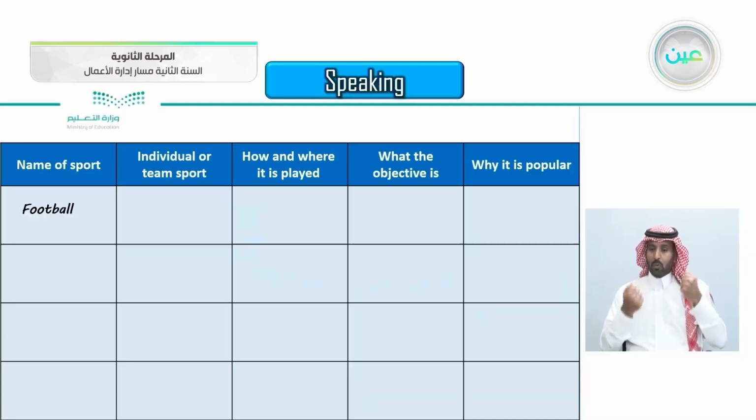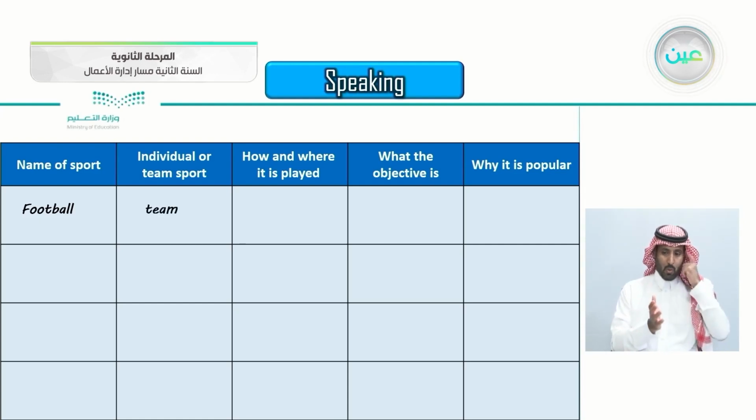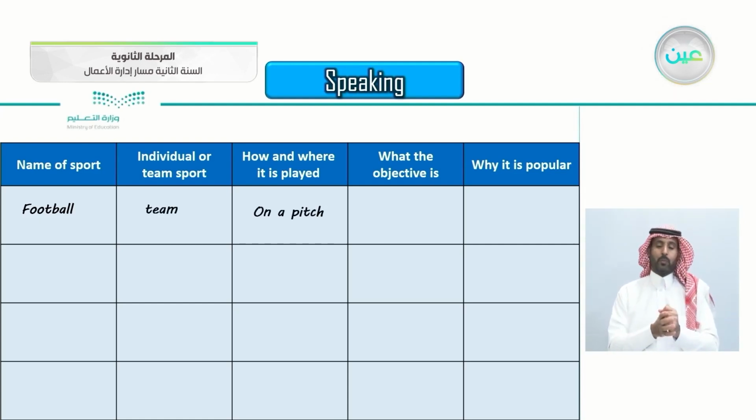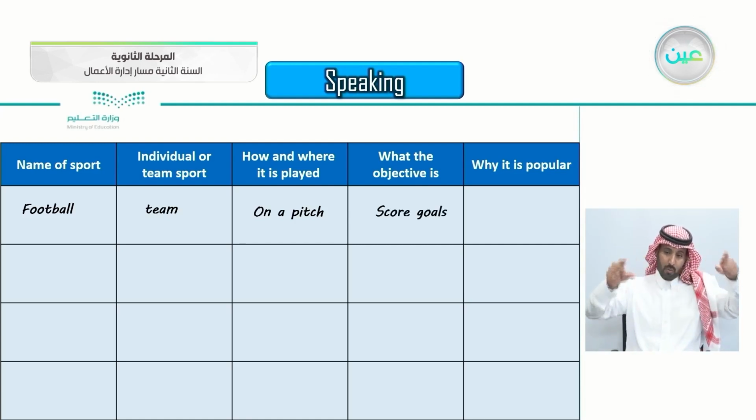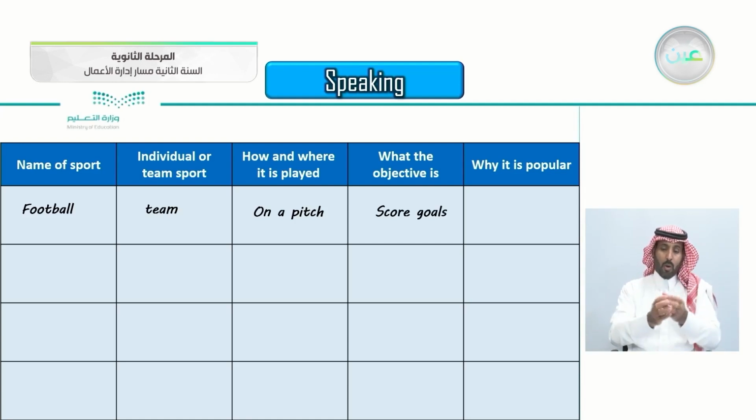For example, I chose the first one, of course, football, and we all know that it's a team sport and it's played on a pitch. They play on the football pitch, the field, of course. What's the objective? Of course, we know the objective throughout the match is to score goals, and the team that has more goals wins the game.